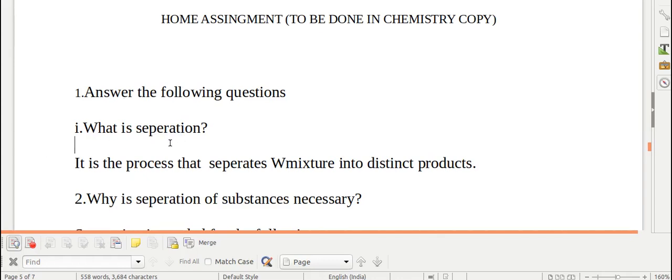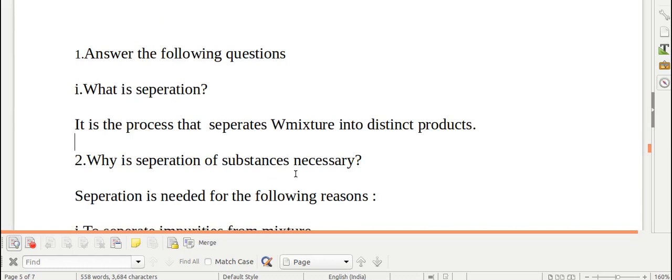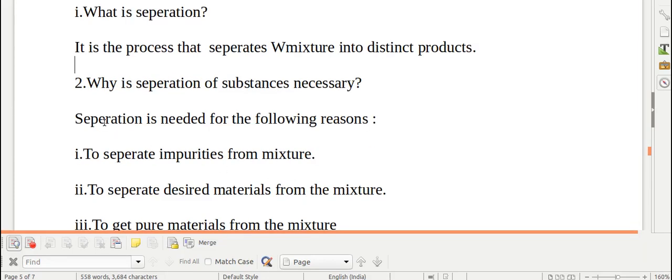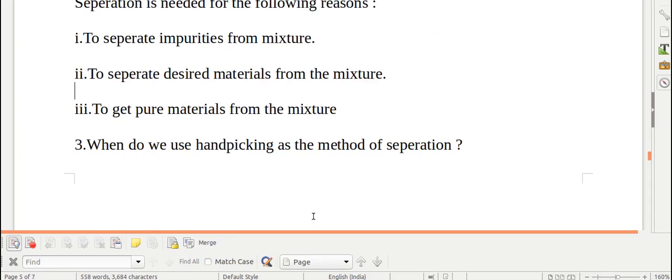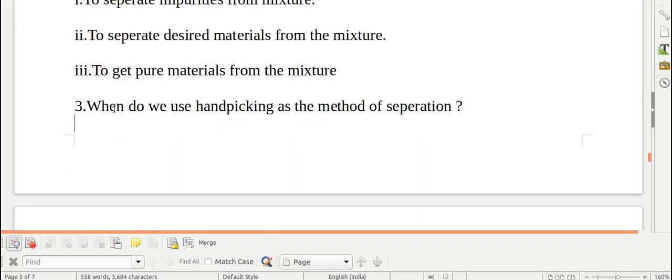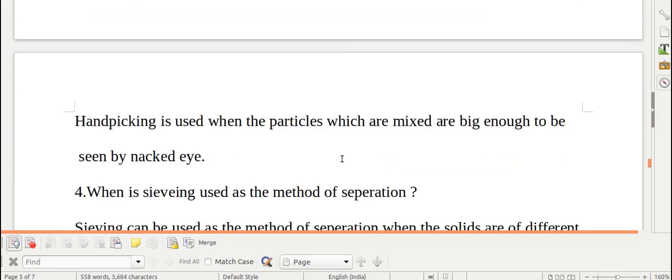First question for you is, what is separation? As I have discussed, it is a process that separates mixtures into two distinct products. Why is separation needed? Also, my dear children, we have discussed the various reasons to separate mixtures. Third question is, when do we use hand picking as a method of separation? I have told you hand picking can be only applied when the particles which are mixed are big enough to